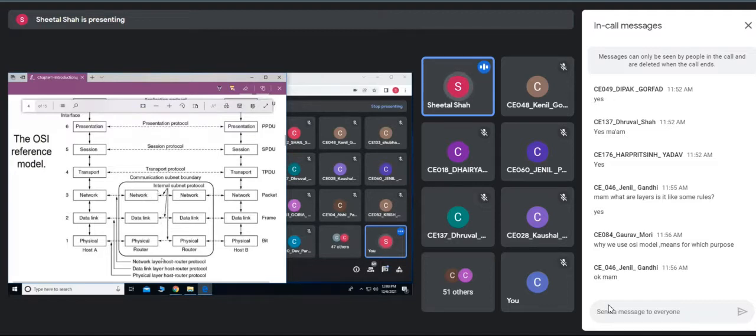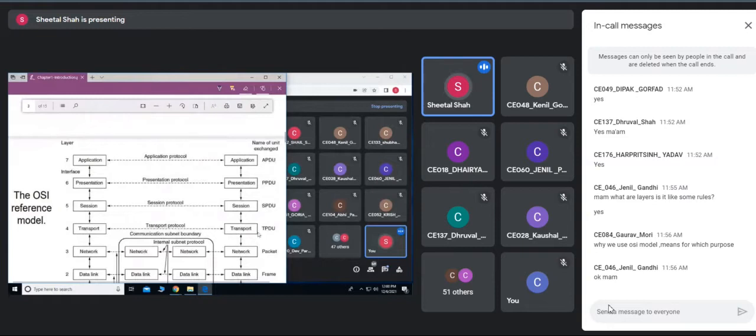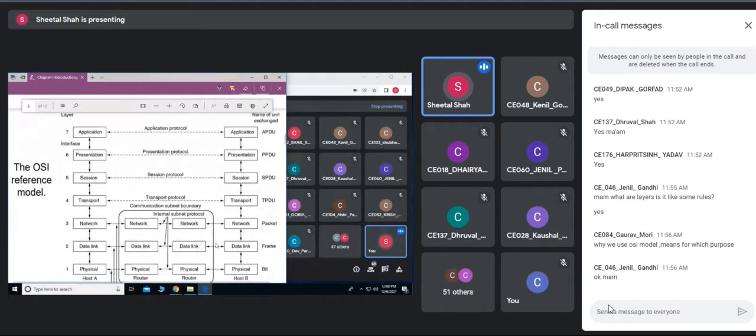Again it would be coming back, and it would again move from the physical layer, data link layer, network layer, and again it would be coming down. When that message reaches host B, it would reach the application layer, and then it would be delivered to my friend. Hope you are getting this.